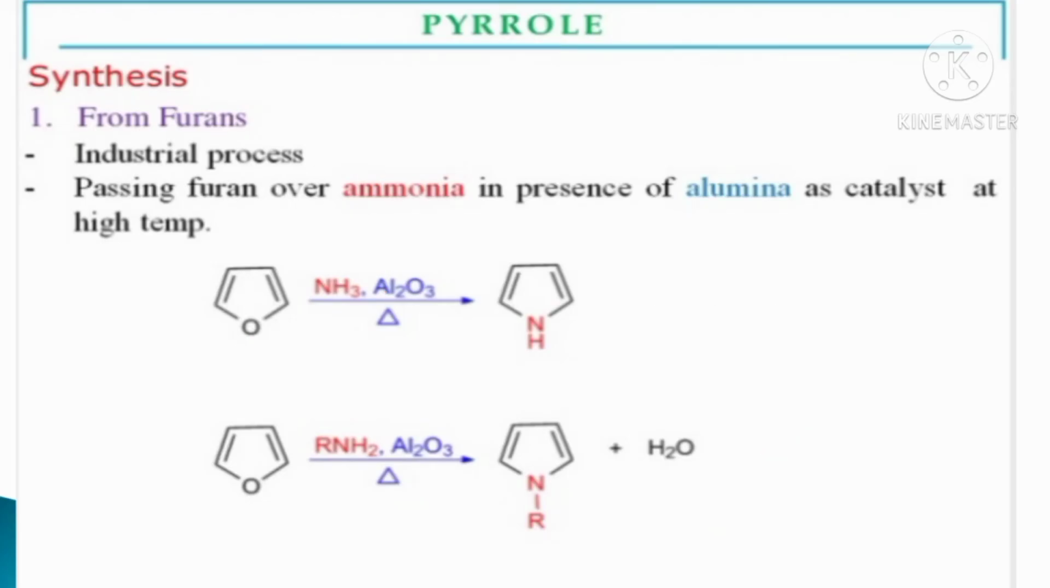Here is the synthesis of pyrrole. First, pyrrole is synthesized from furans. It is the industrial process. First, furan reacts with ammonia in the presence of alumina as a catalyst at high temperature or under thermal condition, forming the structure of pyrrole. Next, furan reacts with a primary amine in the presence of alumina as a catalyst under thermal condition, forming N-substituted pyrrole plus H2O.